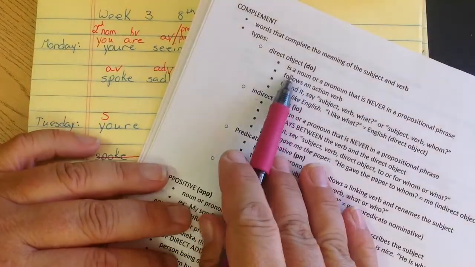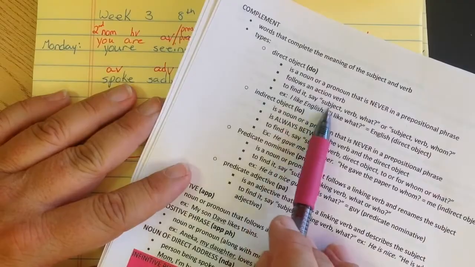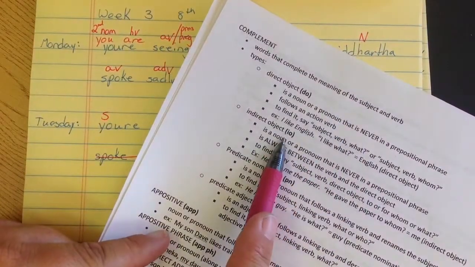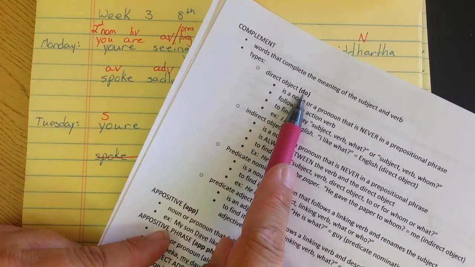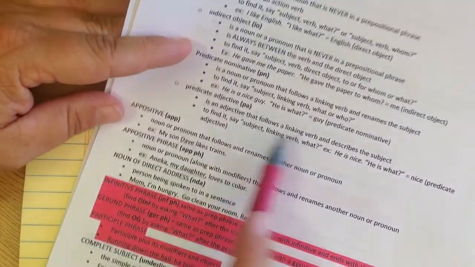We can look for a direct object, which follows an action verb. We did have an action verb. To find it, you say subject, verb, plus what? You are seeing what? It doesn't tell us, so we do not have a direct object. An indirect object has to come between the verb and the direct object, so you can't have one, because if you didn't have a direct object. This follows a linking verb, so we didn't have one. Also follows a linking verb.